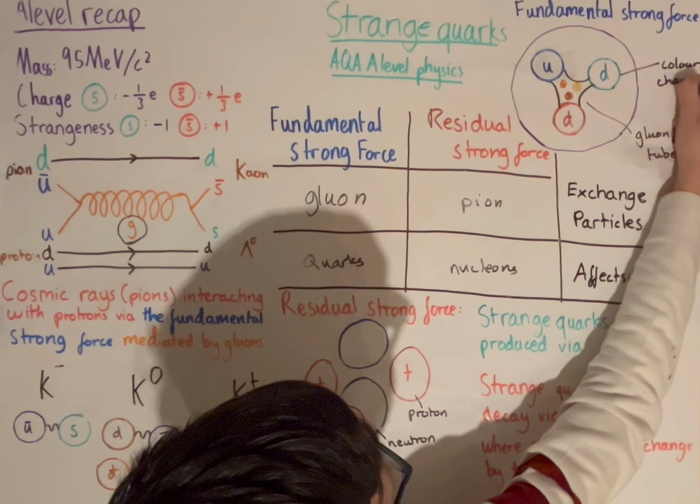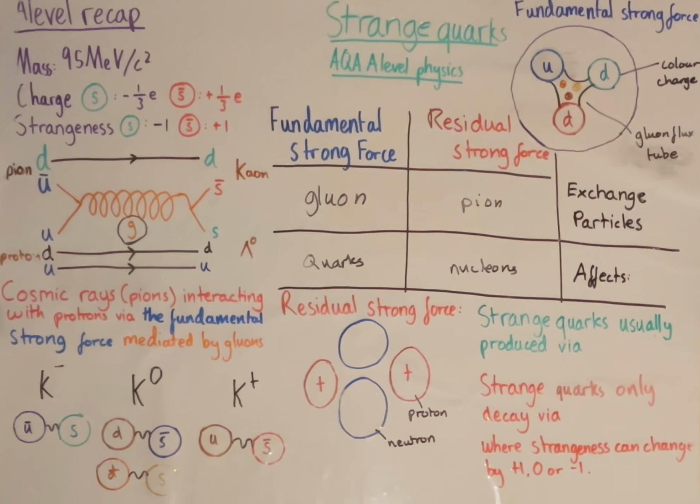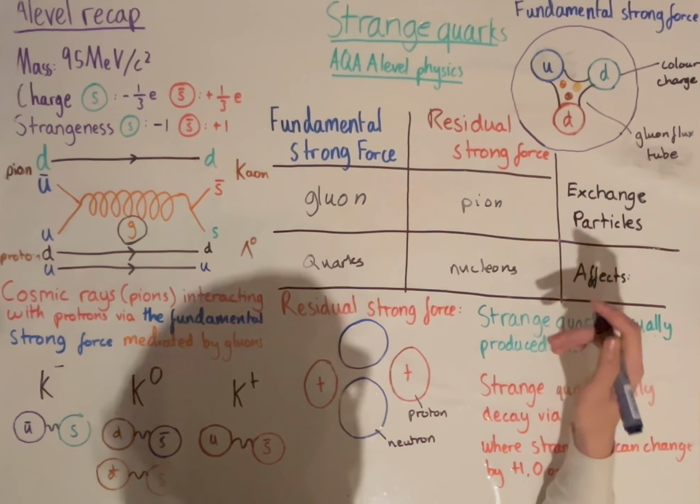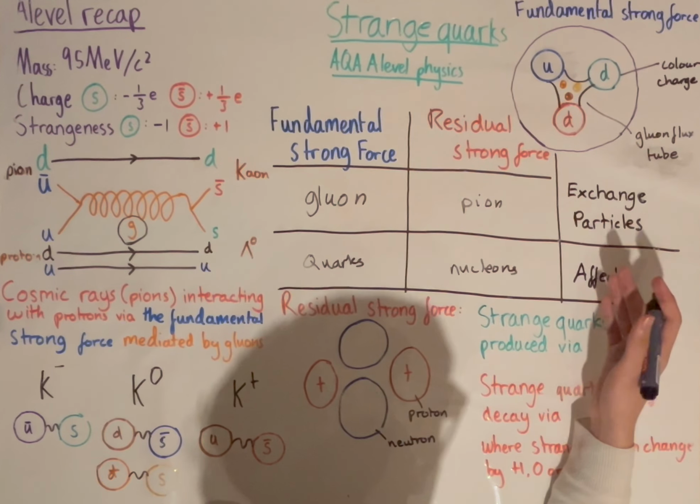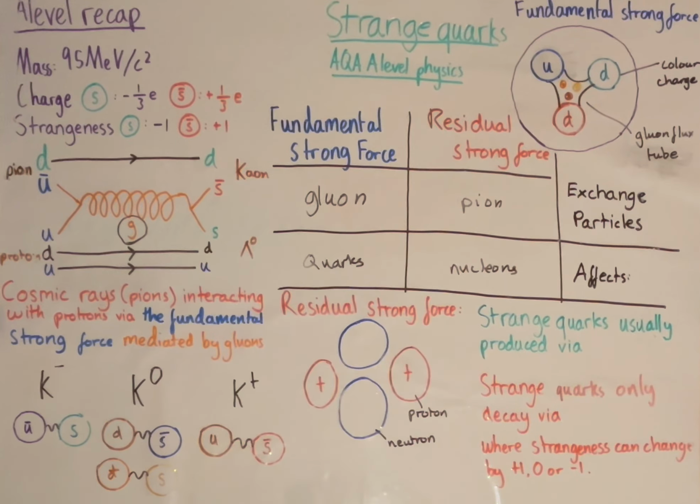Now, this dives slightly into quantum chromodynamics, so I'll give a brief overview of what that means. Essentially, what quantum chromodynamics tells us is that, let's say, our baryons must maintain at all times something called color neutrality.